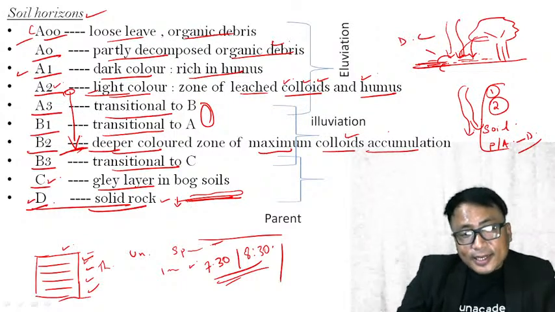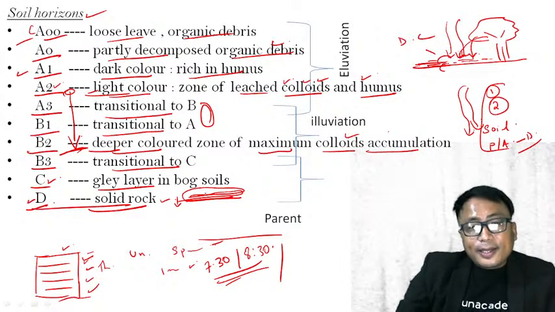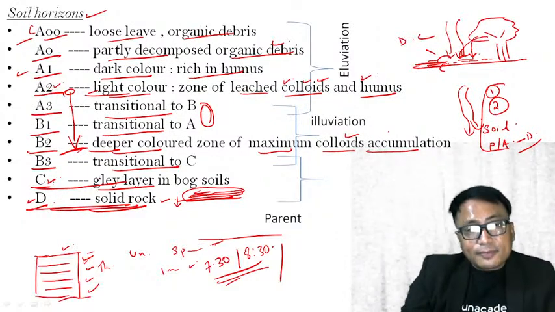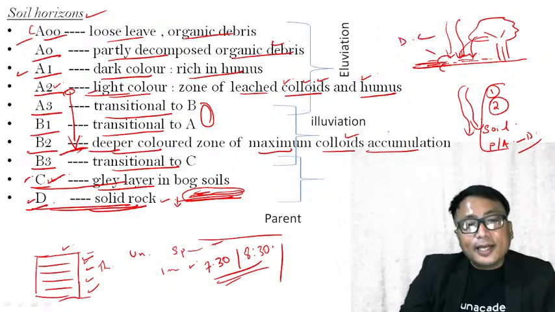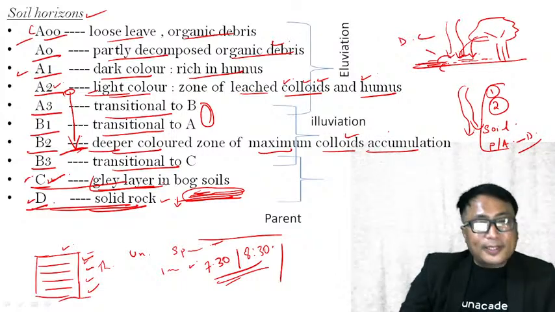When there is stagnation of water, this type of clay layer will develop. That's why just above this D layer, I have this C layer, and the important characteristic of this C layer is that it is the clay layer. Okay, I hope that is clear.